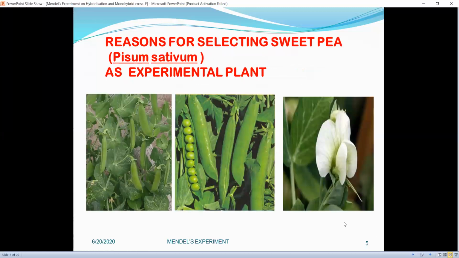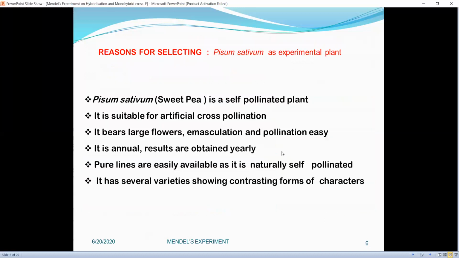Now, what were the reasons for selecting sweet pea, Pisum sativum, as experimental plant? Now, this slide shows sweet pea. You can see the flower is very large, and the corolla completely closes the stamens and gynoecium. So, it is a self-pollinating plant. Pisum sativum is a self-pollinating plant. It is suitable for artificial cross-pollination.